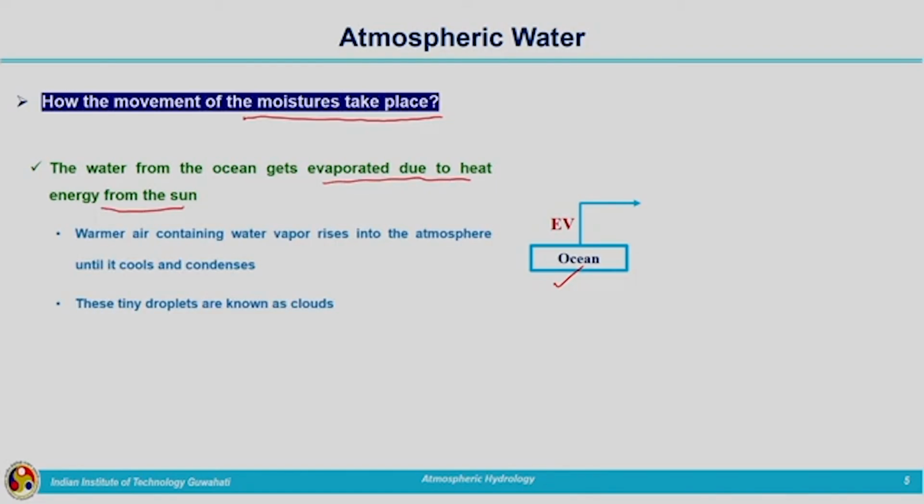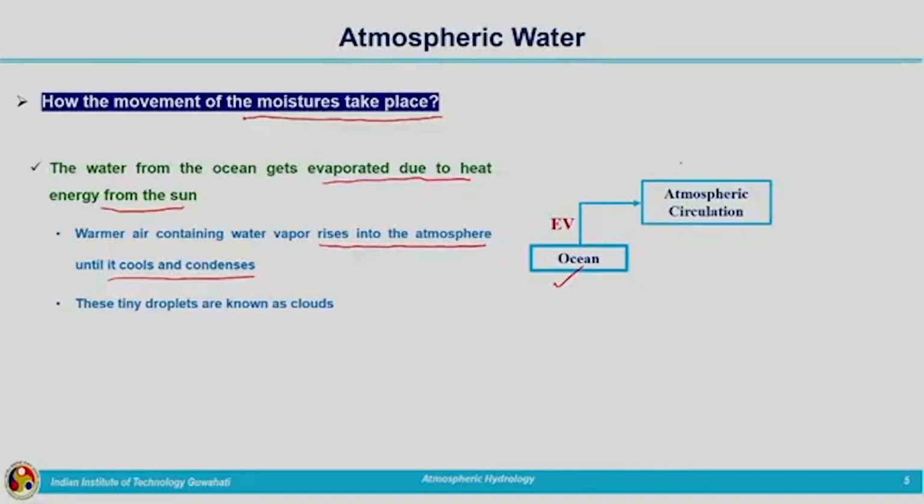When it is absorbing heat energy, we will be having warmer air near to the water body which contains the water vapor and it rises into the atmosphere. It will be rising up to a level until it cools and condenses. Then clouds will be formed. These tiny water droplets will be forming clouds. How will this water vapor, that is warmer air which is containing the water vapor, be lifted up? There should be some action, right? Due to wind action, this warmer air will be lifted up.